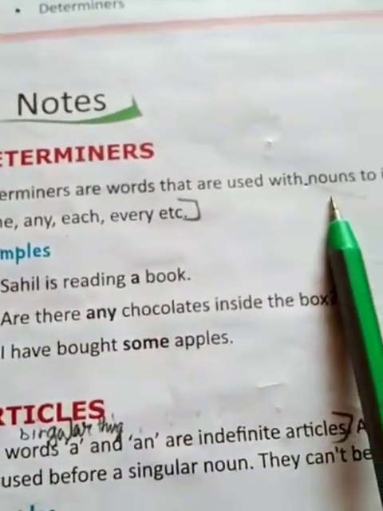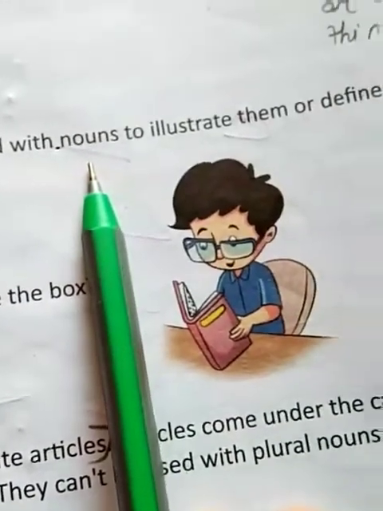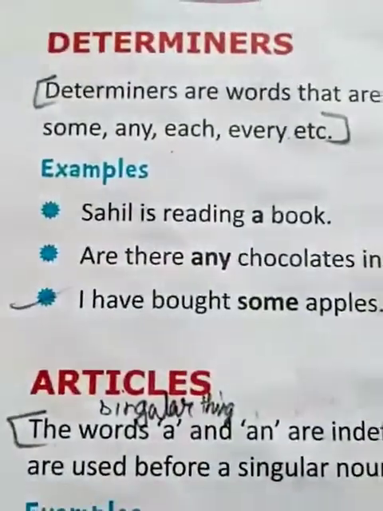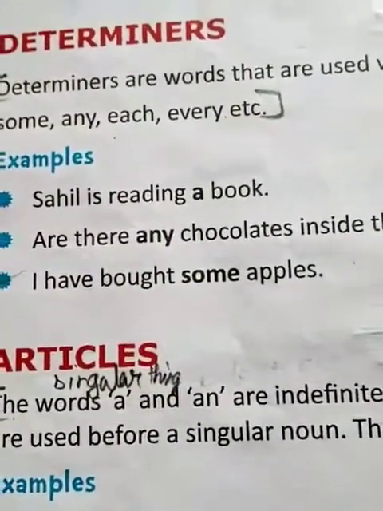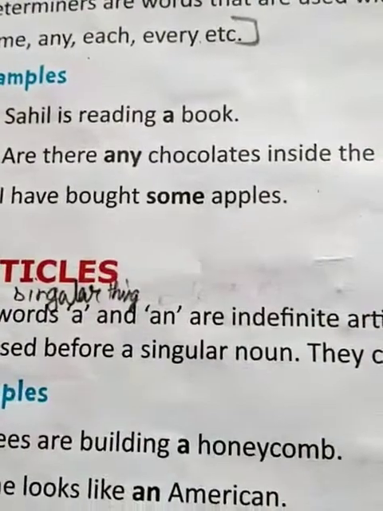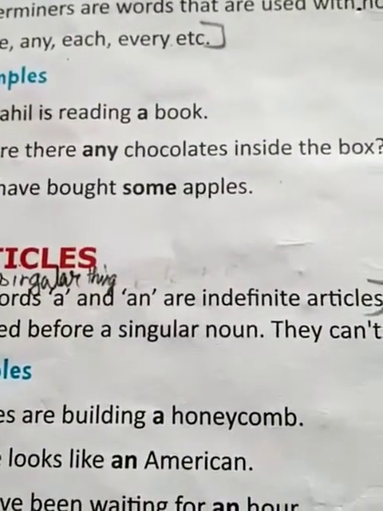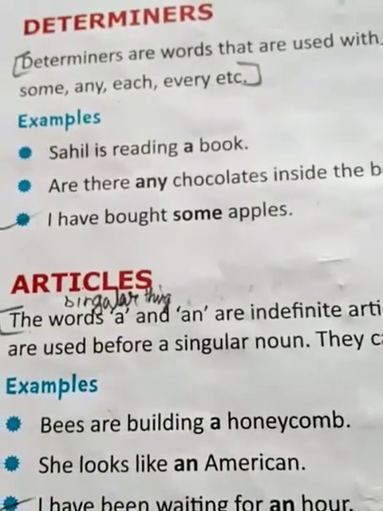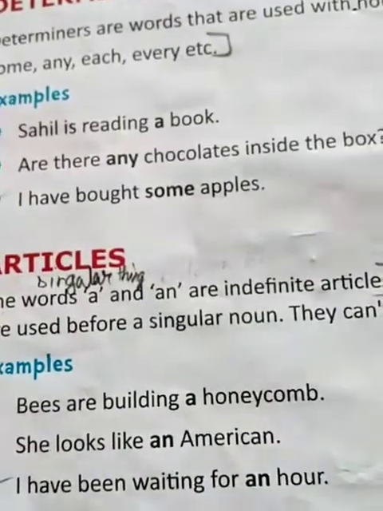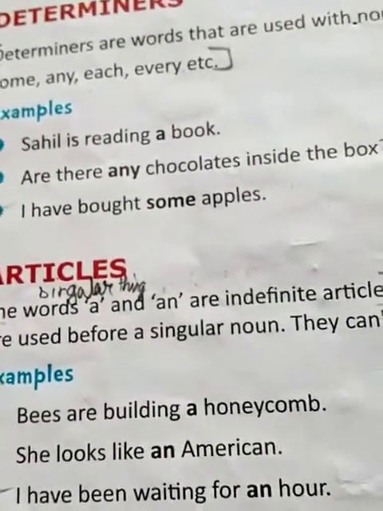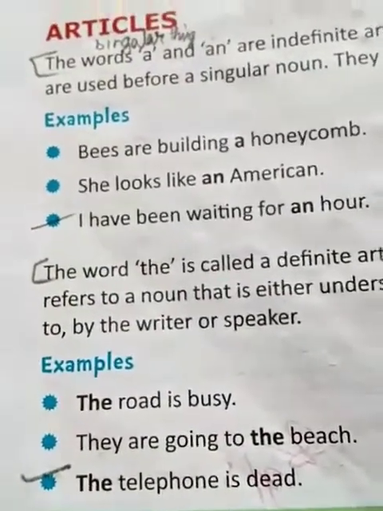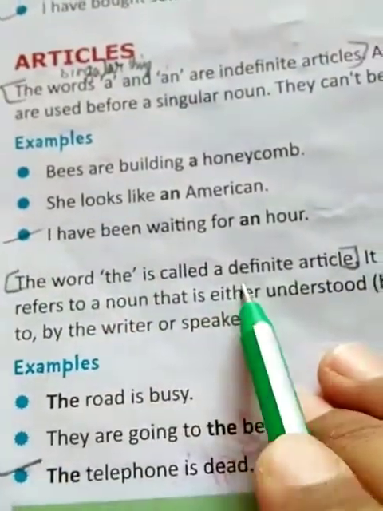Determiners are words which are used with nouns to illustrate them or define their qualities, such as some, any, each, every, etc. Determiners are those words that determine and elaborate the qualities of a noun. And articles are those words which use a, an and the. They are the three words which we use in articles. And here we have the examples. And the is known as the definite article.